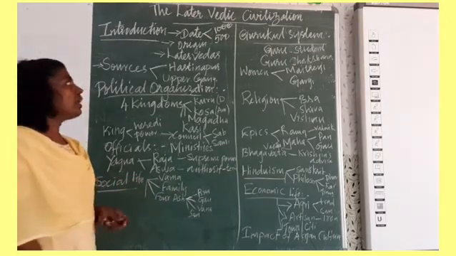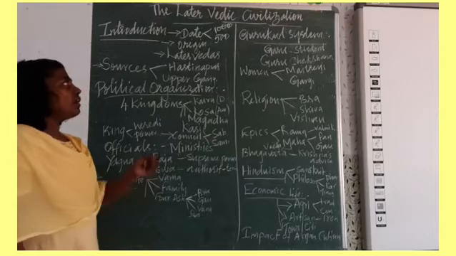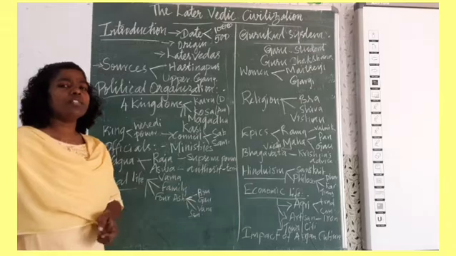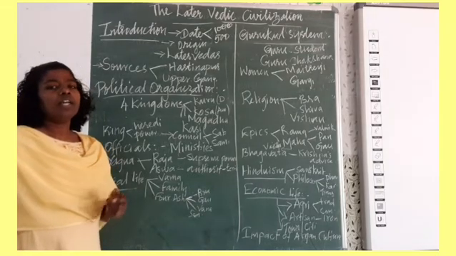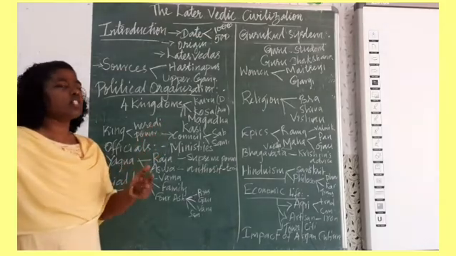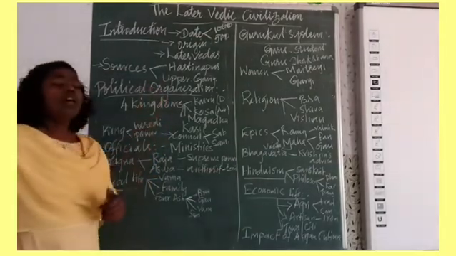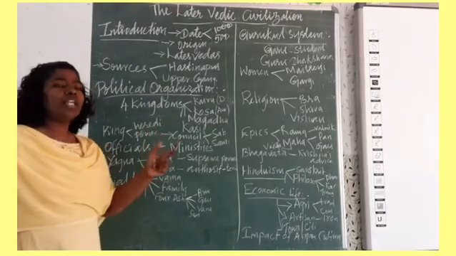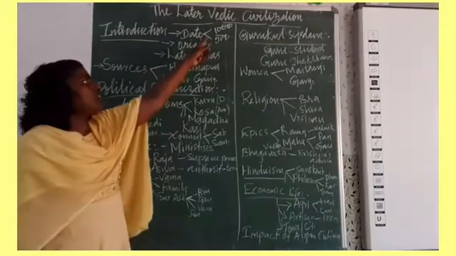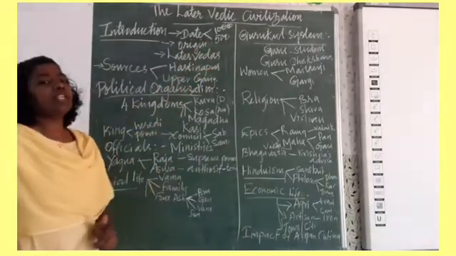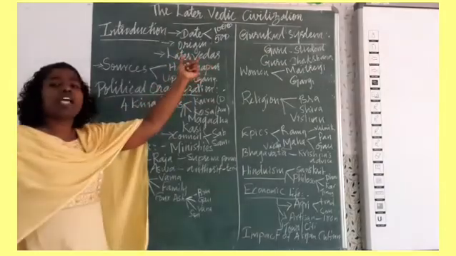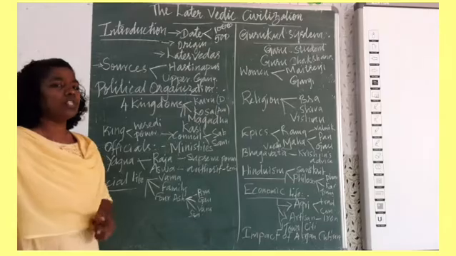When we see the later Vedas, there are different later Vedas except the Rig Veda: the Yajur Veda, Sama Veda and Atharva Veda, and also the Upanishads and the epics. These Vedas were composed during the later Vedic period, that is after 1000 BCE and before 500 BCE. So this period of composition of these later Vedas comes under the later Vedic civilization.